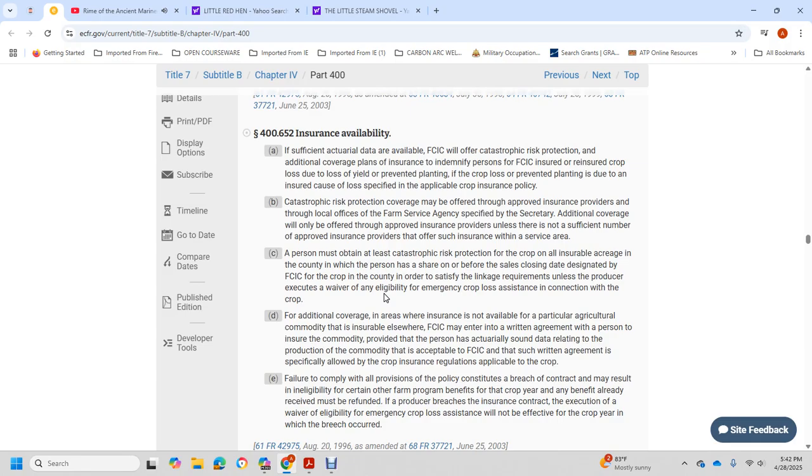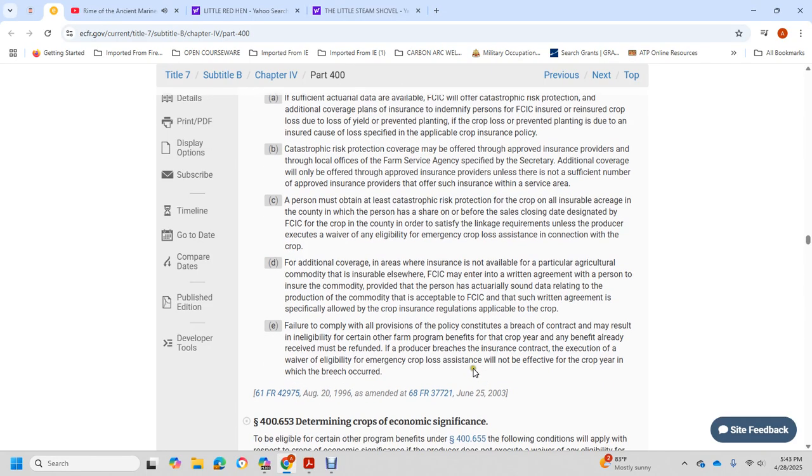The Federal Crop Insurance Corporation may enter a written agreement with the person insuring the commodity to provide accurate, sound data relating to the production of the commodity, except where the Federal Crop Insurance Corporation specifically allows such a written agreement under the crop insurance regulation applicable to the crop. Failure to comply with the provisions of the policy constitutes a breach of the contract and may result in the loss of eligibility for certain farm program benefits for the crop year. Any benefits already received must be refunded by the producer. Procedure for the insurance contract: execution of the waiver of eligibility for emergency crop loss assistance will not be effective for the crop year in which the breach occurred.